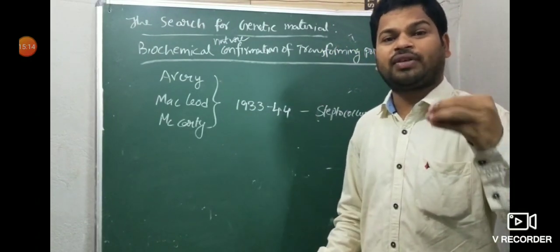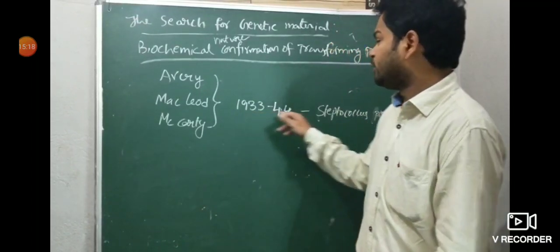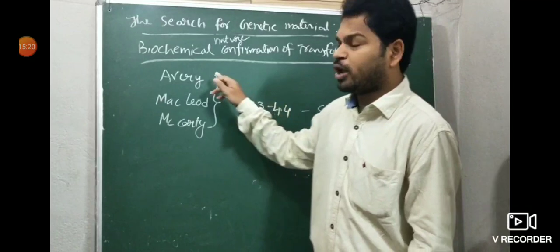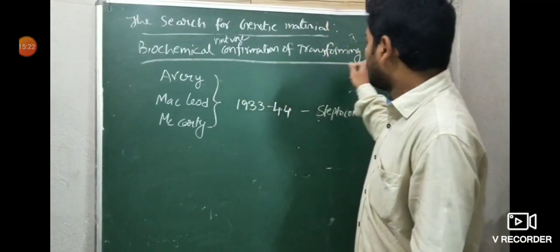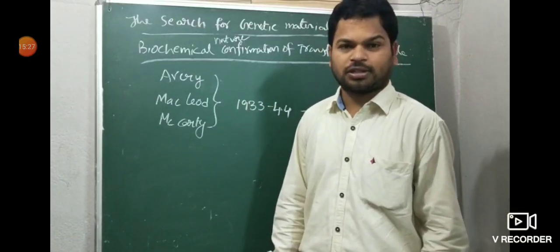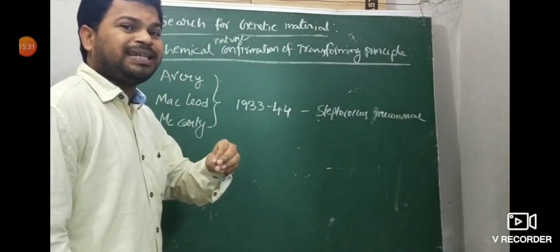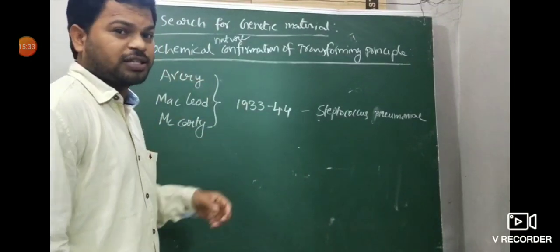Then Frederick Griffith in 1928, the transforming principle. In 1933 to 1944, the biochemical nature and confirmation of the transforming principle by Avery, McLeod and McCarty. These three scientists observed the dead mice in the third case.